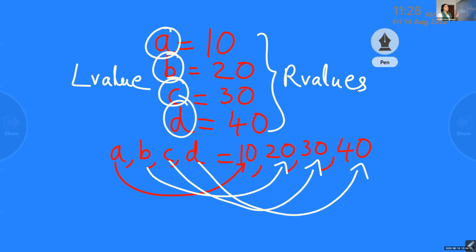Right side values are called R values. Left values, whether it is a variable or anything, are called L values. So you have another concept, L values and R values. That is another thing you have to know.